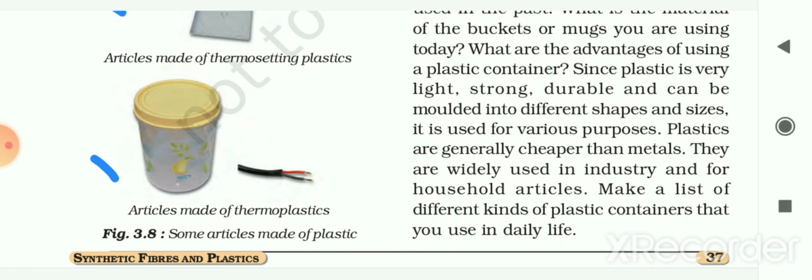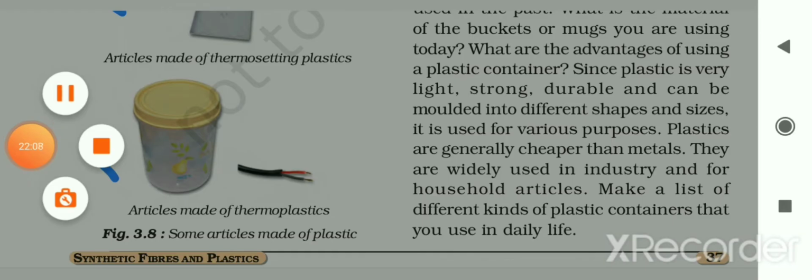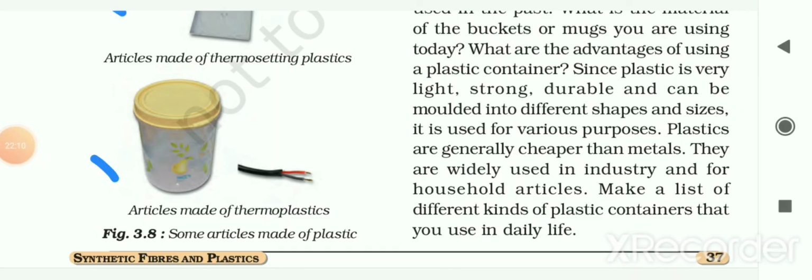So till now in this chapter, what had we seen? Let me recall. We had seen that fabrics are made from fibers obtained from natural or artificial sources. Then we had seen cotton, silk, jute and wool are natural fibers. A synthetic fiber is a chain of small units joined together, and each small unit is actually a chemical substance. All these synthetic fibers are prepared by a chemical process using petrochemicals.